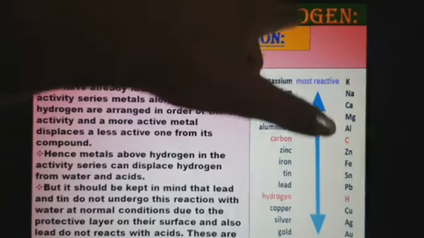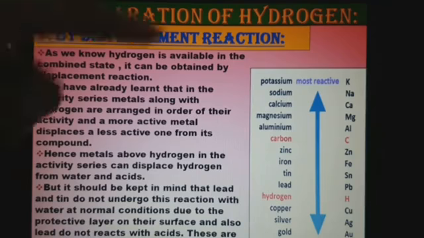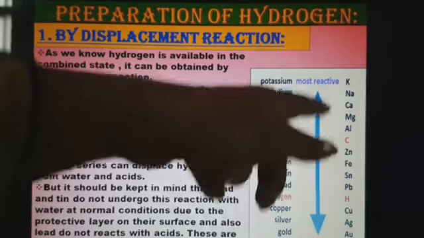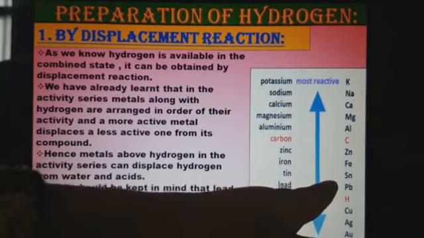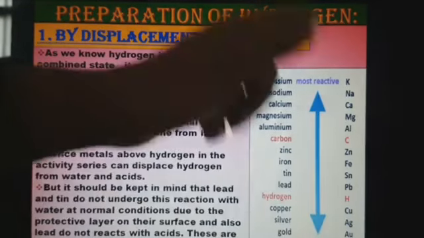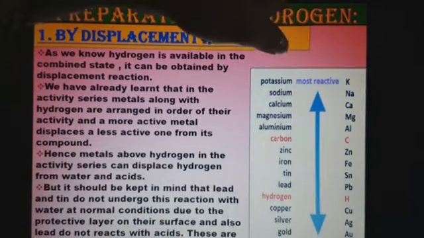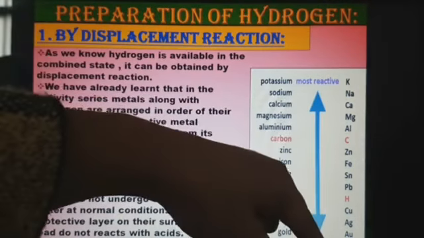Now, in the displacement reaction, we have seen about the activity series. This is the activity series about which you have already studied in the previous chapter, and I have told you to learn the metals. These metals are arranged in the order of their activity. The metals which are above the hydrogen are more active than the metals which are below the hydrogen.